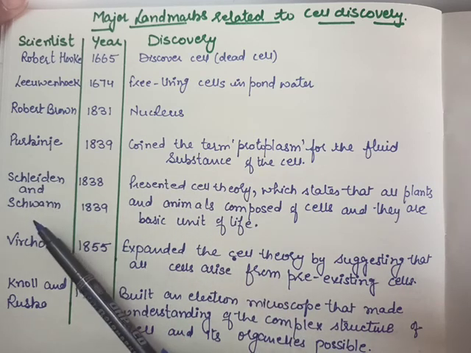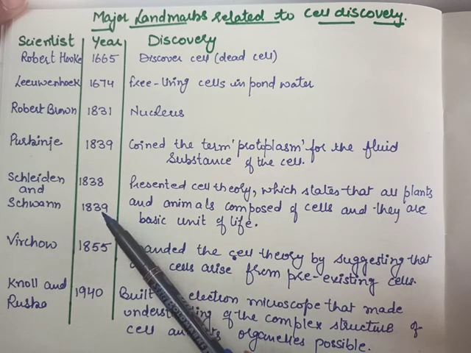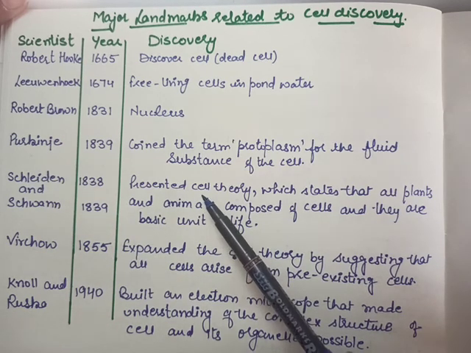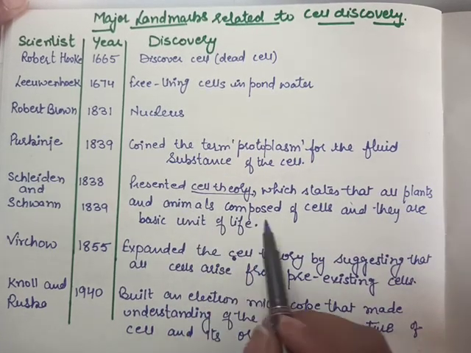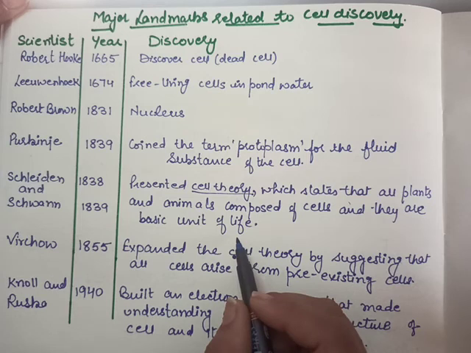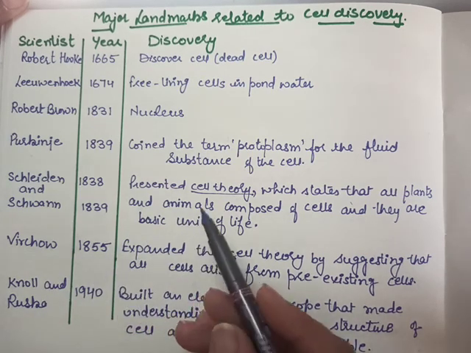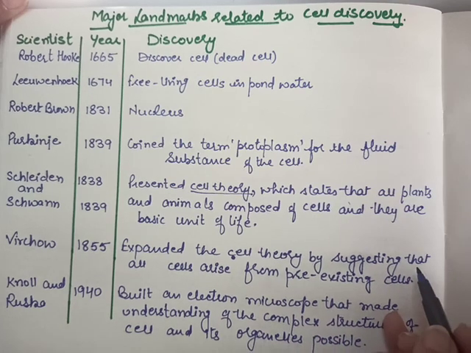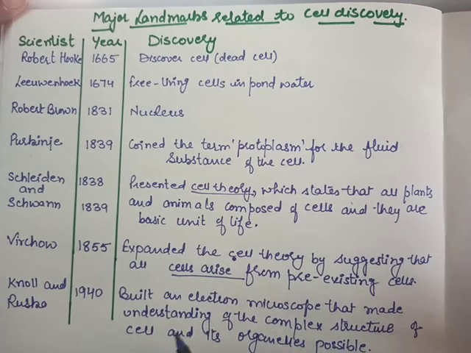Then Schleiden and Schwann, Schleiden in 1838 and Schwann in 1839, they both presented the cell theory, which states that all plants and animals are composed of cells, and they are the basic unit of life. That means all the living beings are made up of cells. Then Virchow in 1855 expanded this cell theory and suggested that all cells arise from pre-existing cells. Cells that are already present divide and form the new cells.